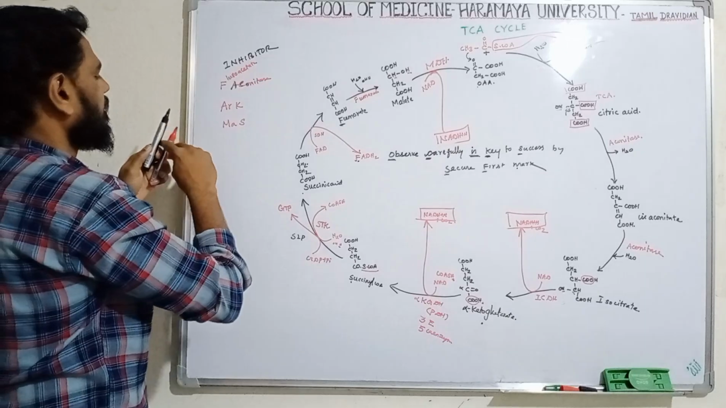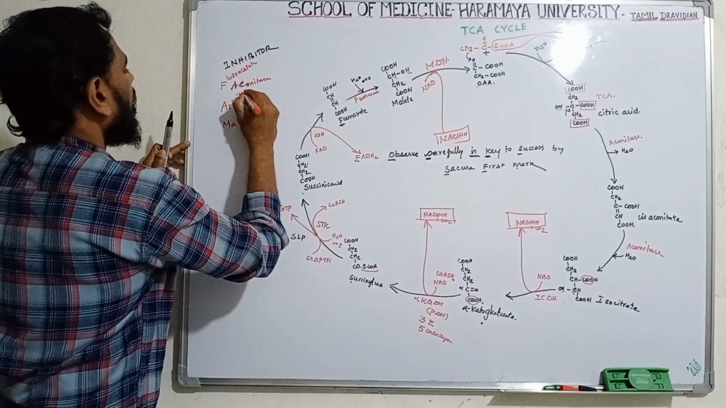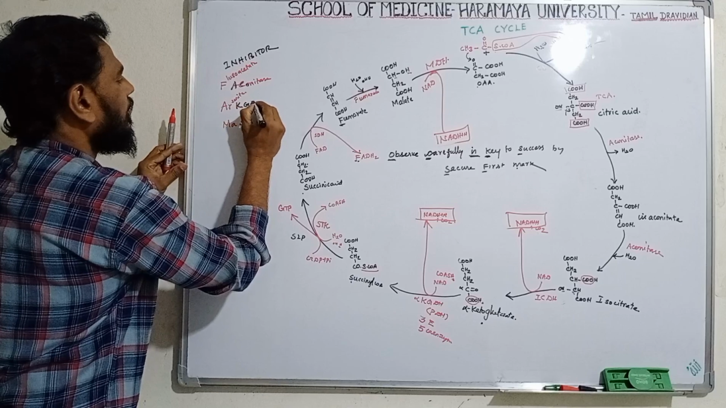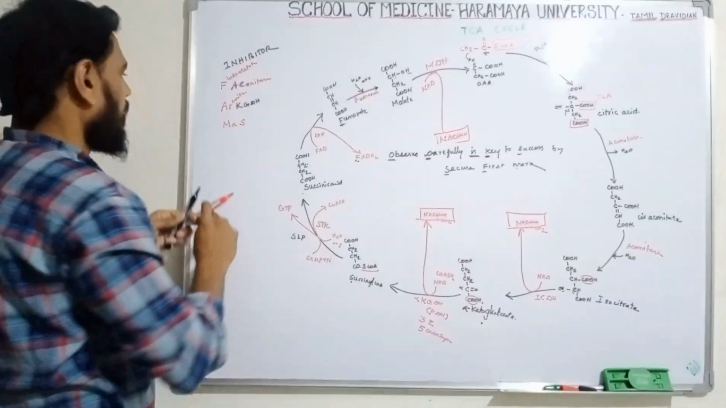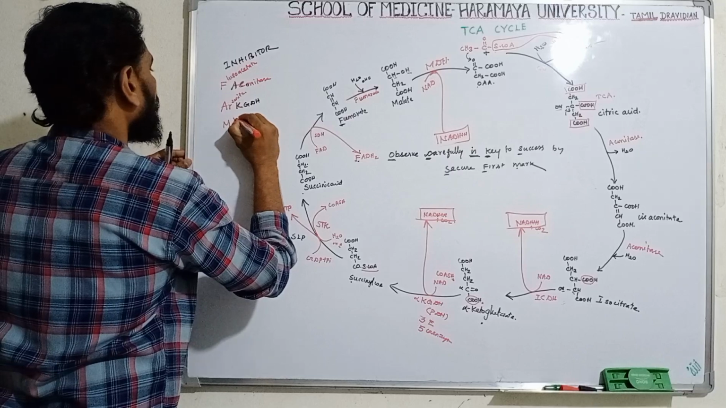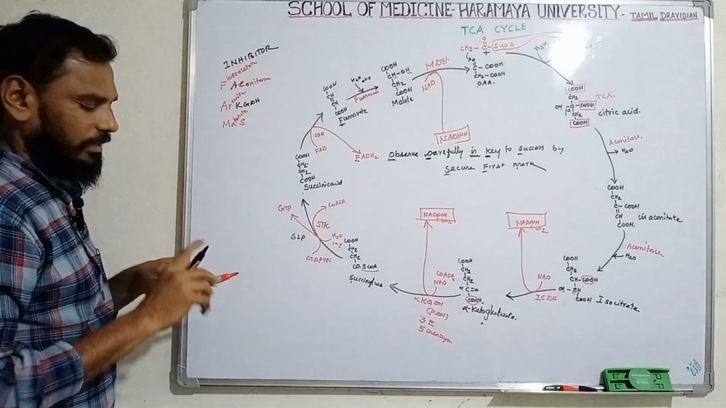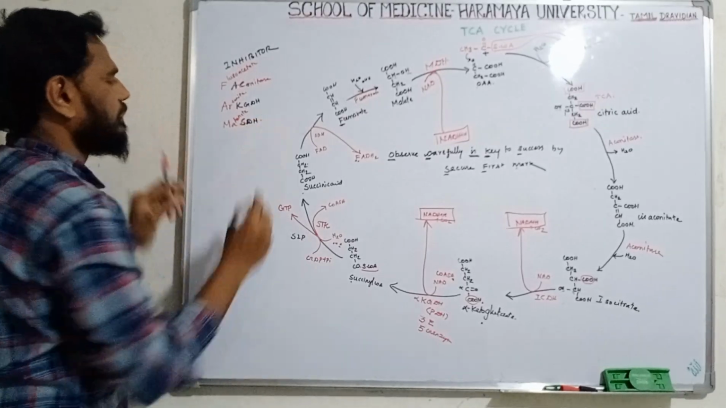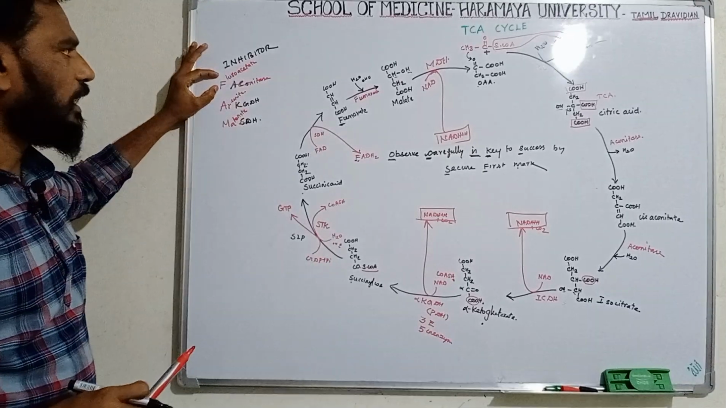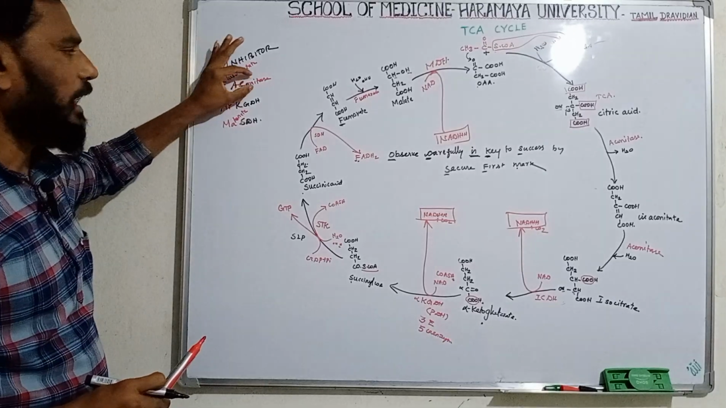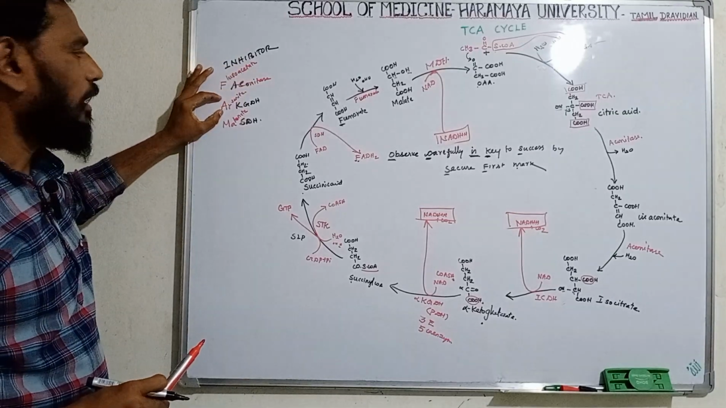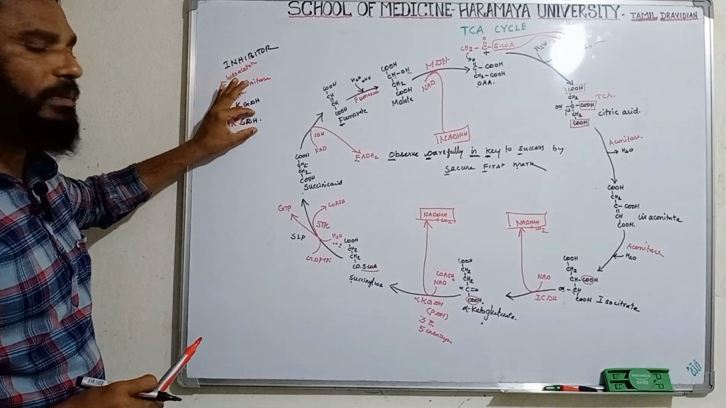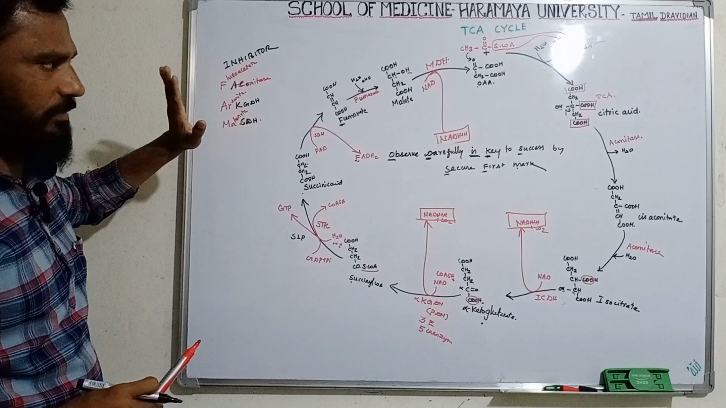Okay. Arsenate will inhibit ketoglutarate dehydrogenase enzyme. Clear? Malonate will inhibit succinate dehydrogenase enzyme. Clear? Fluoroacetate inhibits aconitase enzyme. Arsenate will inhibit ketoglutarate dehydrogenase enzyme. Malonate inhibits succinate dehydrogenase enzyme. Clear?